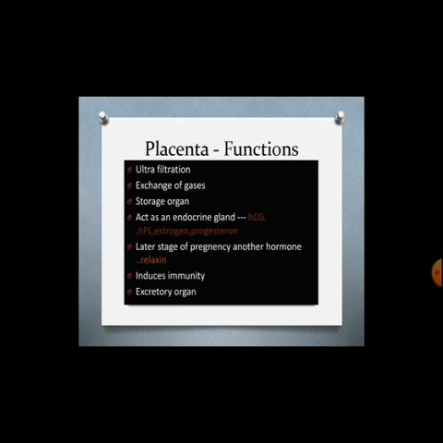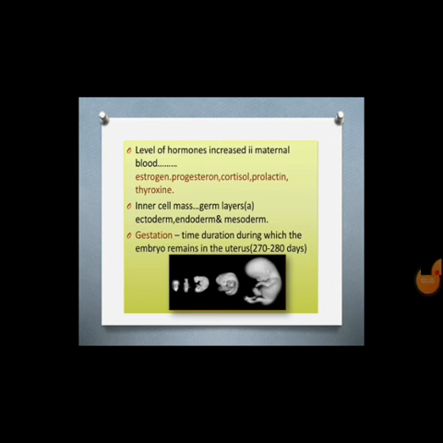Another important function is that it induces immunity. The flow of antibodies from mother's blood to fetal blood induces passive immunity. The last important function is that it acts as an excretory organ. It helps to remove excretory products from the fetus by the process of diffusion.